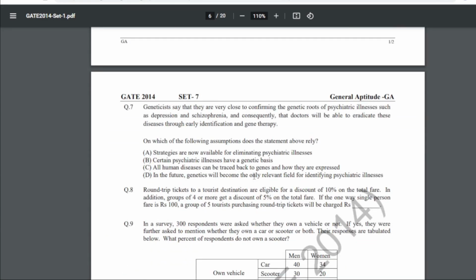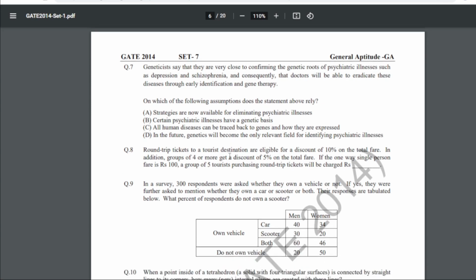7th is, geneticists say that they are very close to confirming the genetic root of psychiatric illnesses such as depression and schizophrenia, and consequently that doctors will be able to eradicate these diseases through early identification and gene therapy. On which of the following assumptions does the statement above rely? So for 7, our answer is B, that is certain psychiatric illnesses have a genetic basis.